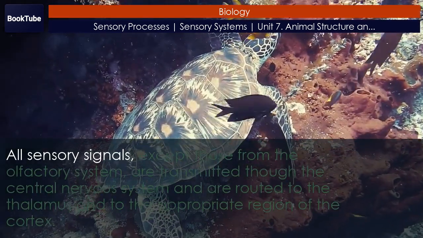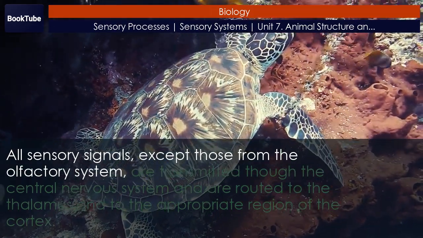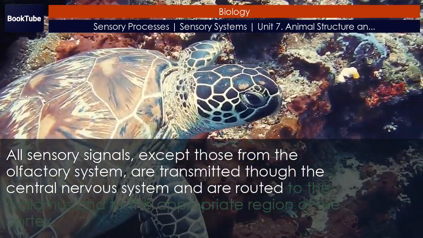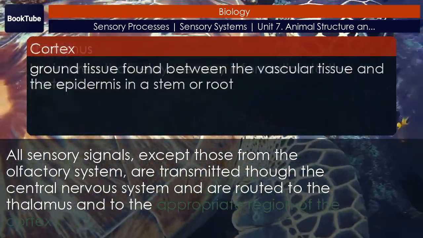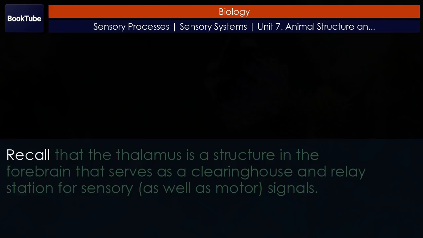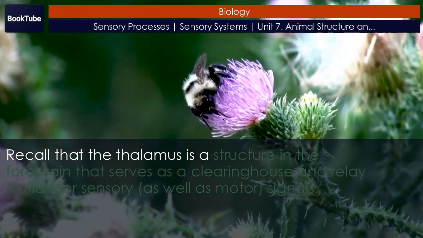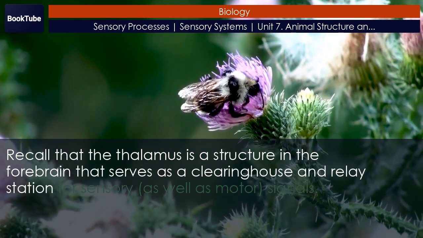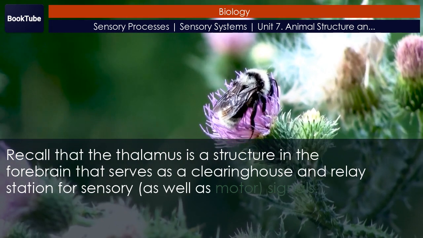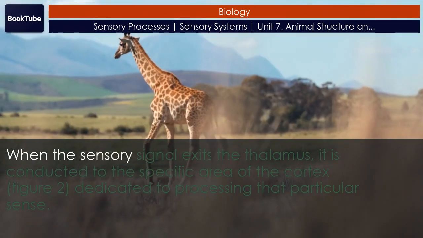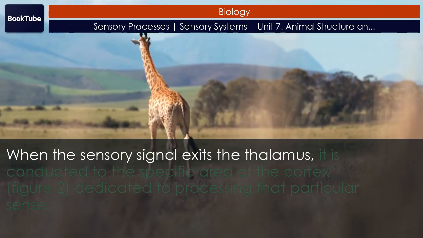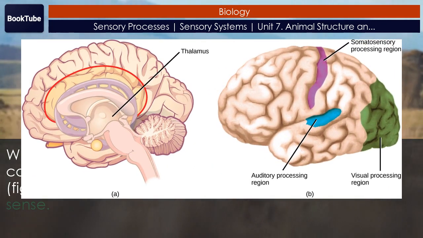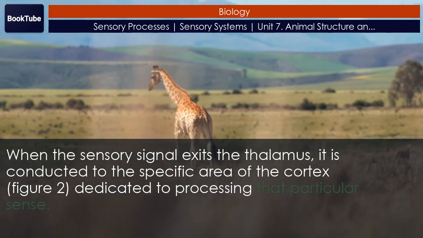All sensory signals, except those from the olfactory system, are transmitted through the central nervous system and are routed to the thalamus and to the appropriate region of the cortex. Recall that the thalamus is a structure in the forebrain that serves as a clearinghouse and relay station for sensory, as well as motor, signals. When the sensory signal exits the thalamus, it is conducted to the specific area of the cortex dedicated to processing that particular sense.